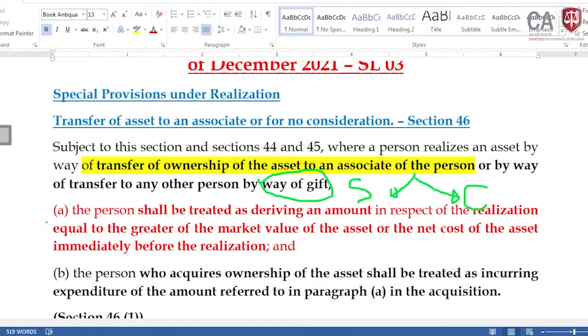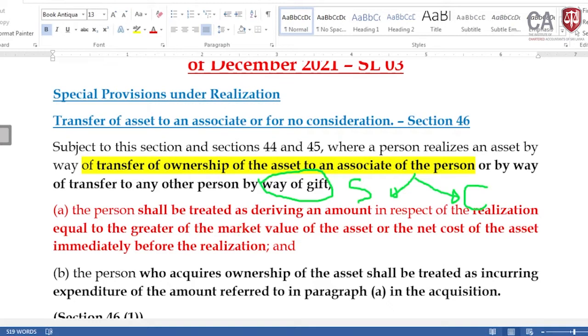Therefore, how to recognize the cost and the consideration in that situation: if the asset is transferred between associated persons under no consideration or by way of gift, the person shall be treated as deriving an amount in respect of the realization equal to the greater of the market value of the asset or the net cost of the asset immediately before the realization.